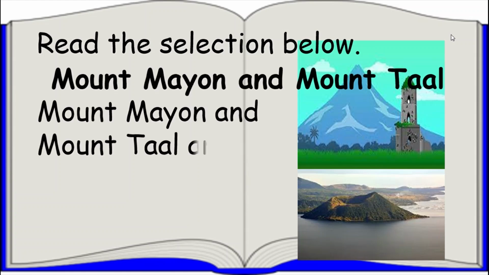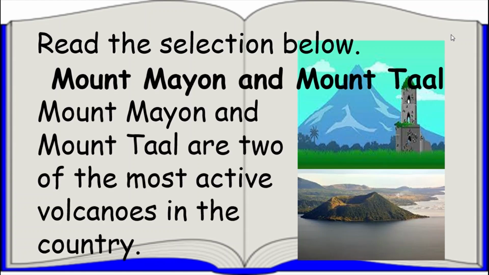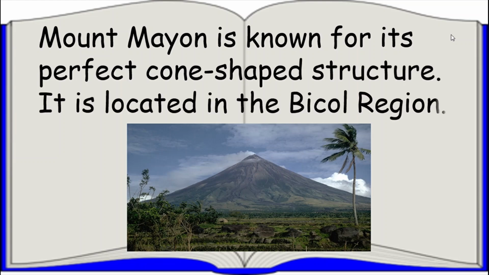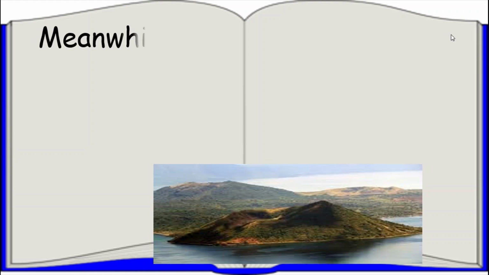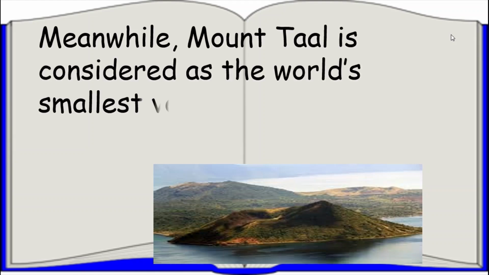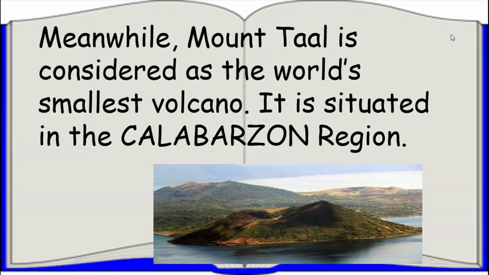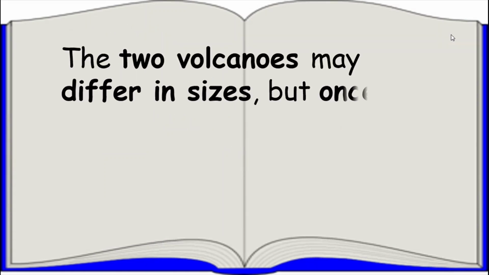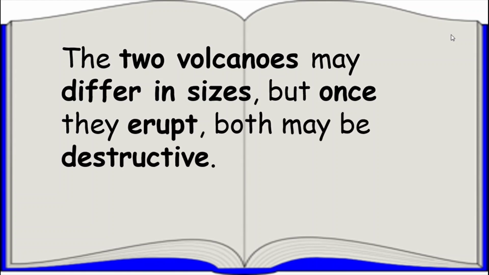Mount Mayon and Mount Taal. Mount Mayon and Mount Taal are two of the most active volcanoes in the country. Mount Mayon is known for its perfect cone-shaped structure. It is located in the Bicol region. Meanwhile, Mount Taal is considered as the world's smallest volcano. It is situated in the CALABARZON region. The two volcanoes may differ in sizes, but once they erupt, both may be destructive.